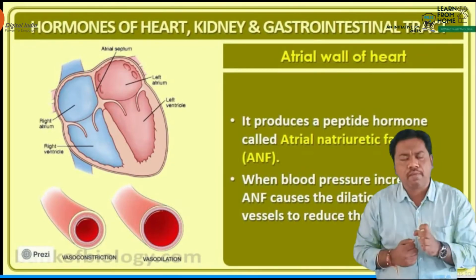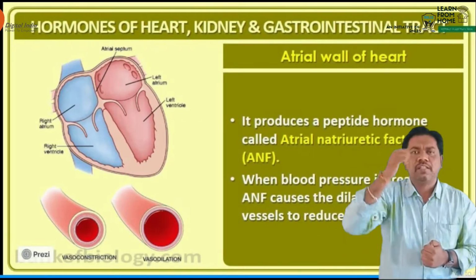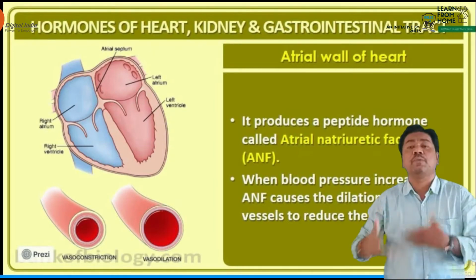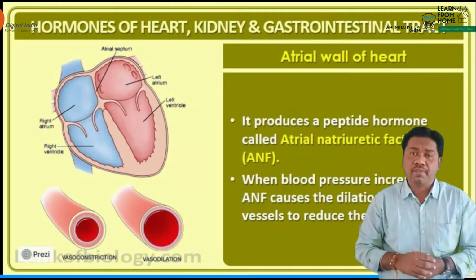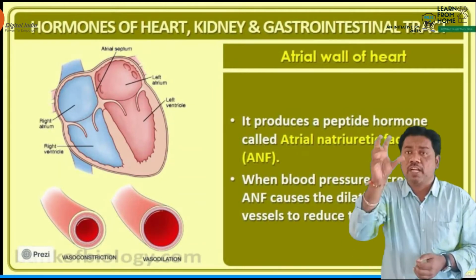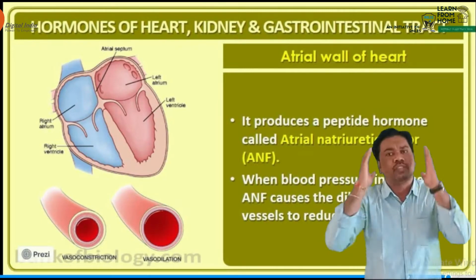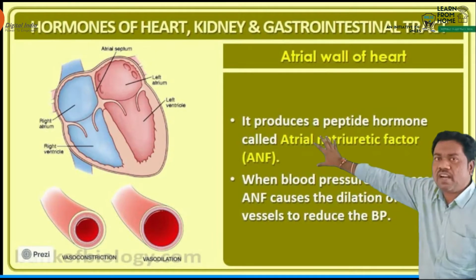This ANF hormone plays a major role in decreasing blood pressure. How does blood pressure decrease in human beings? Whenever the blood pressure is high in the blood vessels, it is recognized by receptors. Those receptors are located in the right corner of the right atrium.